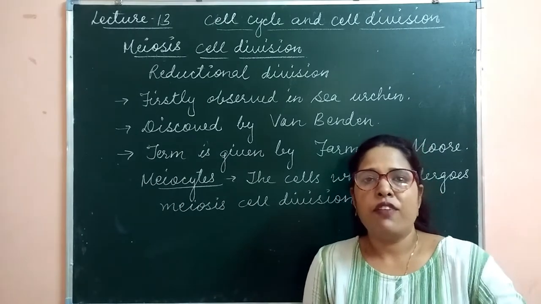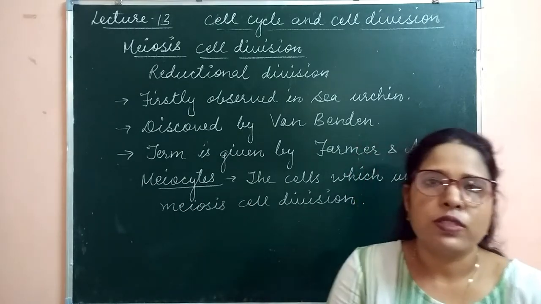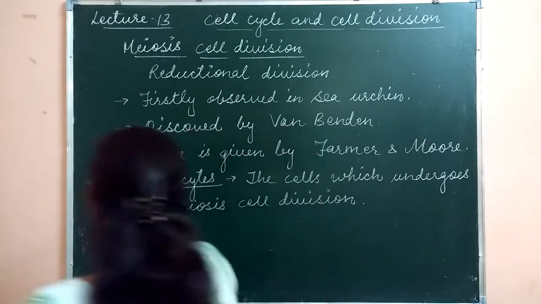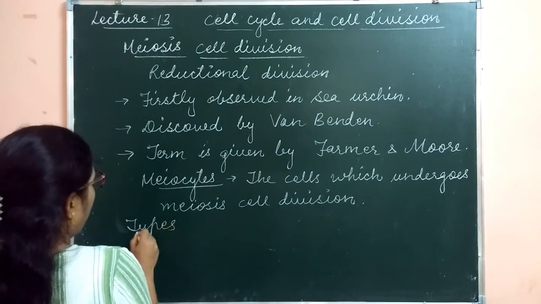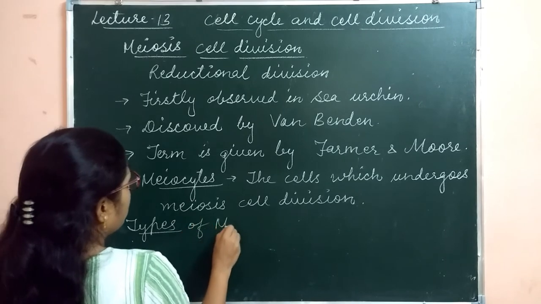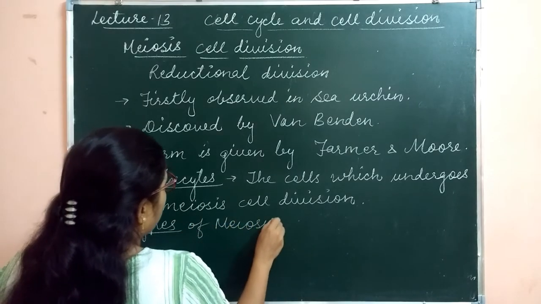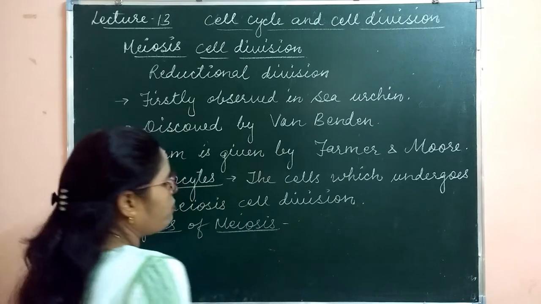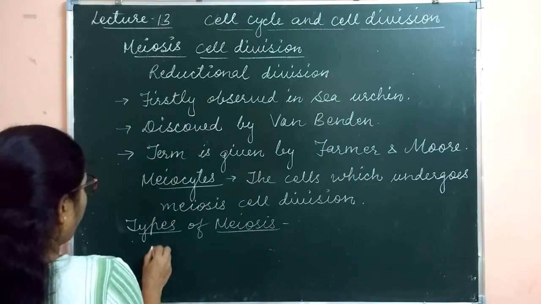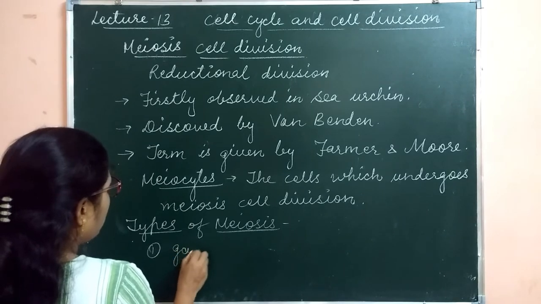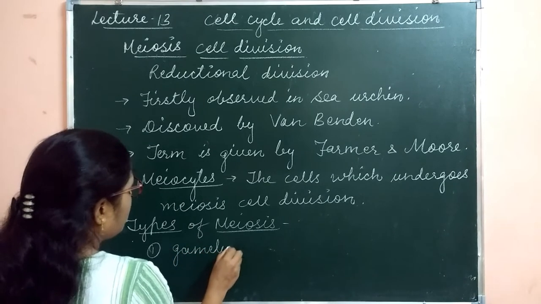Clear? Now the different types of meiosis cell division. Basically, three types of meiosis are observed in different types of organisms. First one is called gametic meiosis.